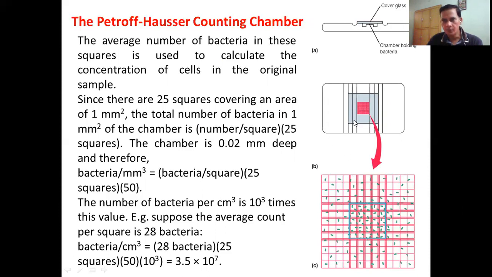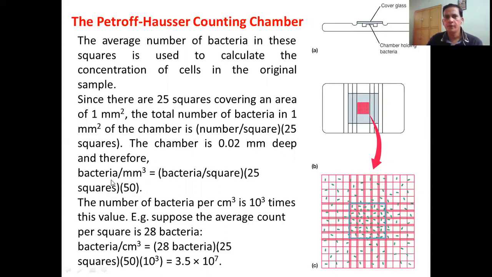If you go into a little more detail, what you see is that there are big squares, and in each big square you have 25 squares, 5 into 5. These 25 squares cover an area of 1 millimeter square, 1 by 1 millimeter. And the depth, from the cover slip to the etching, is 0.02 mm.